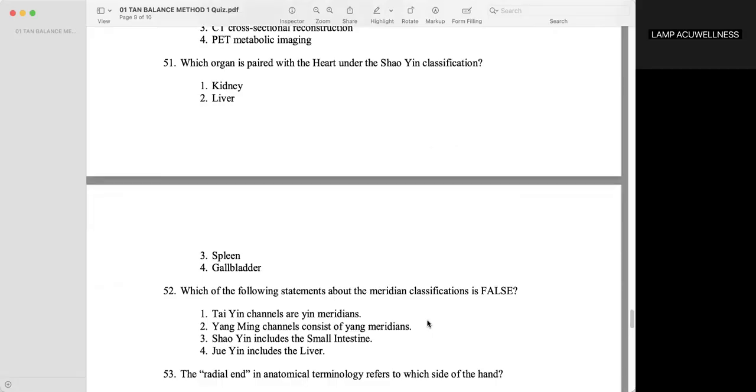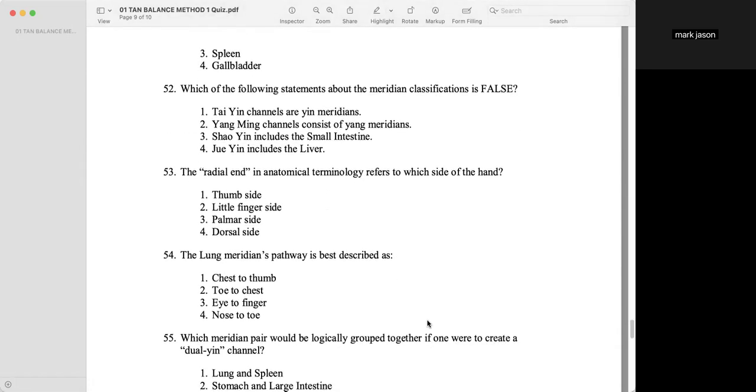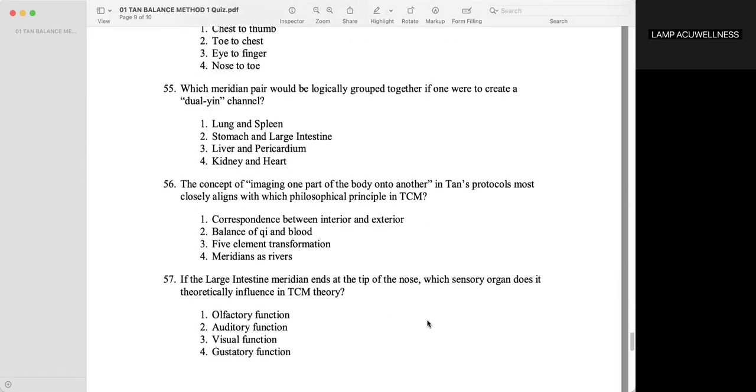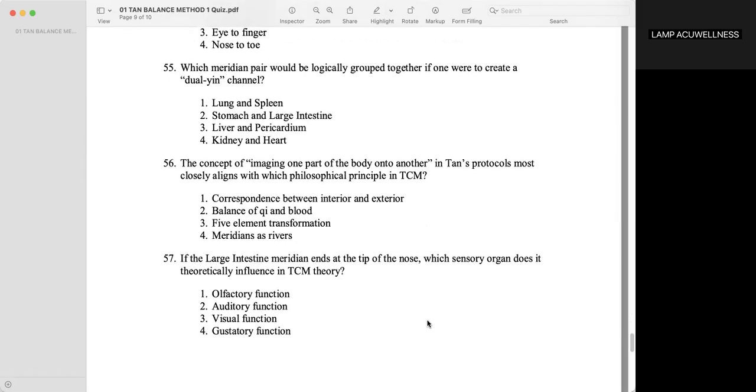Which organ is paired with the heart under the Shaoyin classification? Kidney. Which of the following statements about the meridian classifications is false? Shaoyin includes the small intestine. The radial end in anatomical terminology refers to which side of the hand? Thumb side. The lung meridian's pathway is best described as? Chest to thumb. Which meridian pair would be logically grouped together if one were to create a dual yin channel? Lung and spleen.